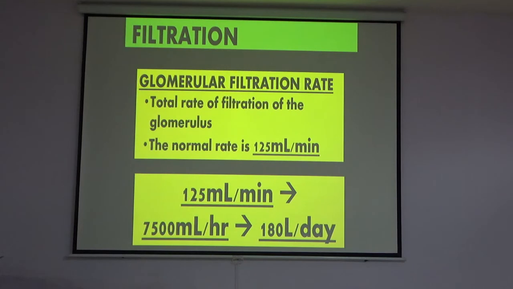Glomerular filtration rate, the total rate of filtration of the glomeruli: the normal rate is 125 ml per minute, and 125 ml per minute is equal to 180 liters per day.